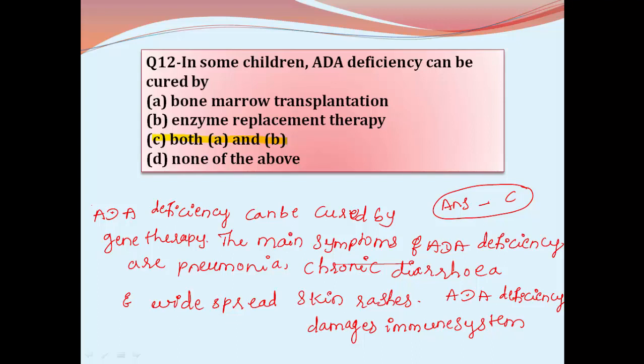And here some basic symptoms of ADA are pneumonia, chronic diarrhea, and widespread skin rashes. They are commonly found in ADA deficiency as it damages the immune system.